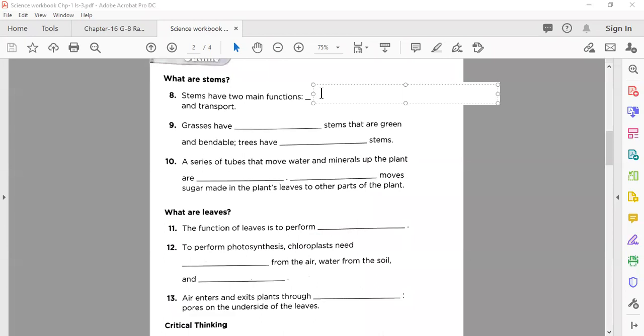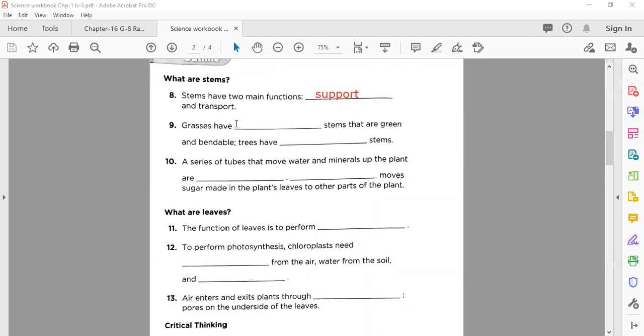The first function, you know very well, it also helps to support. So support and transport. Now number 9: grasses have dash stems that are green and trees have dash stems.